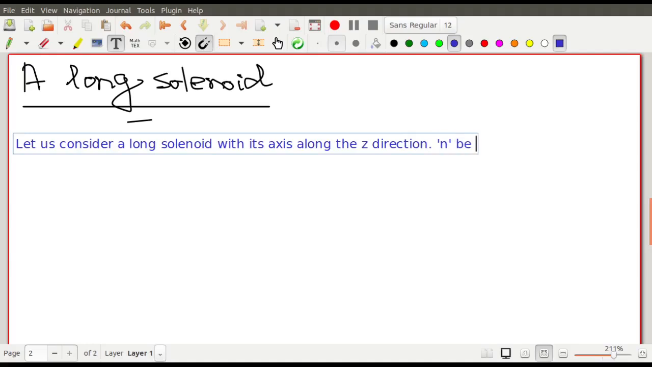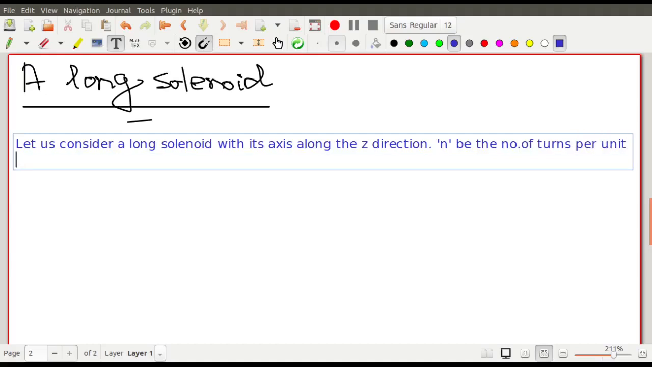Small n is the number of turns per unit length, and small i is the current flowing through it.